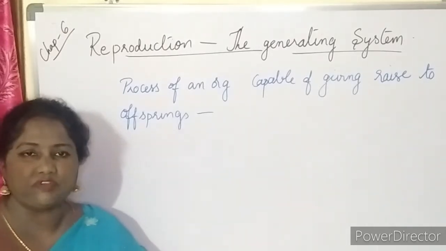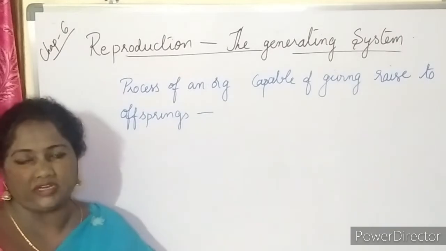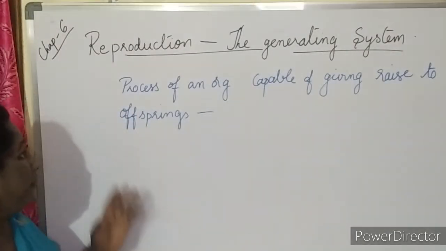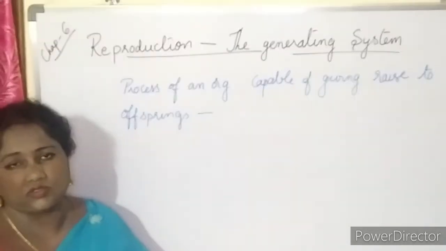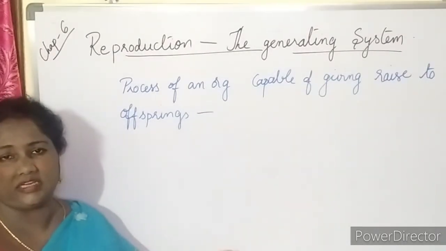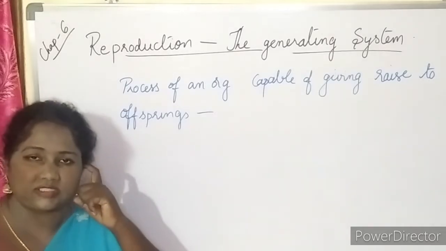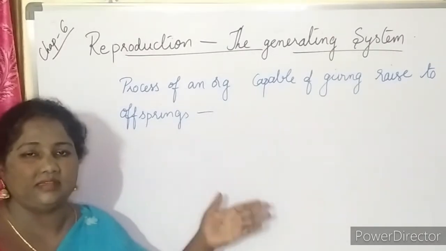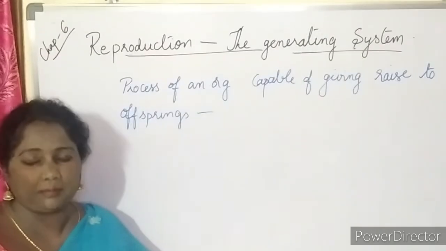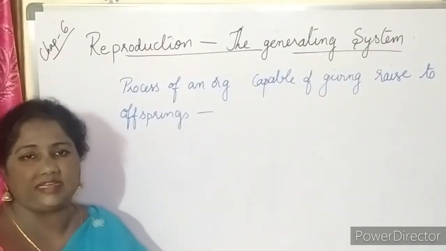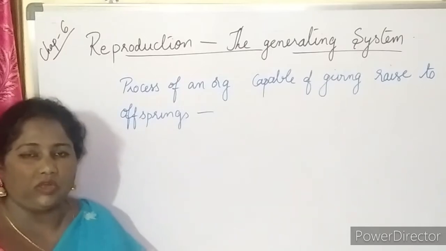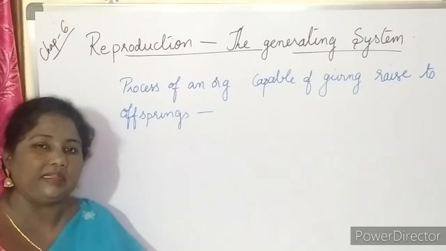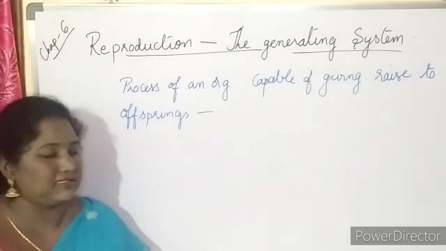So in 10th class, the 6th lesson is very important, so we are going to start with this lesson. The heading goes like this: Reproduction, the generating system. In this chapter we are going to see what the different types of reproduction are, sexual and asexual, and how many types there are, how sexual reproduction happens in plants and how it takes place in human beings, and what the other modes and methods of asexual reproduction are. So we are going to see everything in a detailed description in this lesson.